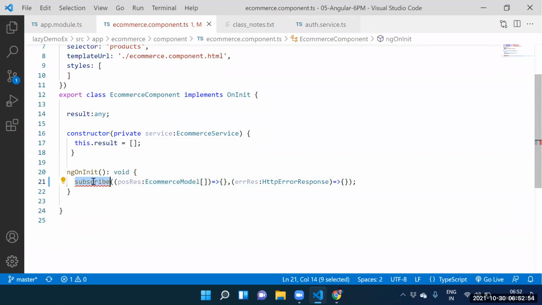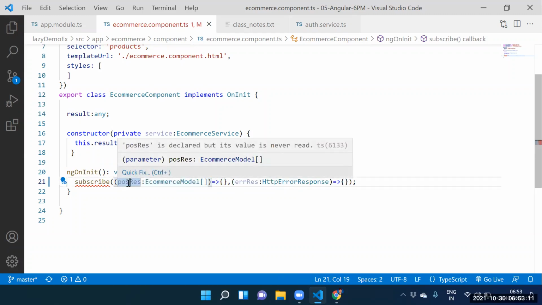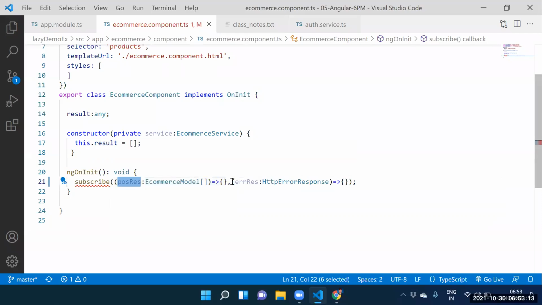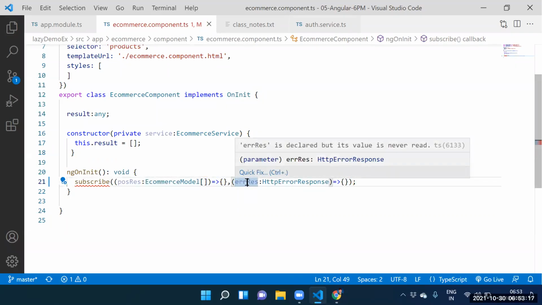Arrow function. Shravan, which function are we calling? Subscribe, sir. What is argument one? Arrow function. What is argument two? Arrow function. For the first arrow function, it contains one parameter. What is that parameter? Positive response. For the second arrow function, it contains one more parameter. Which parameter? Error response. Guys, it's nothing but the callback concept.